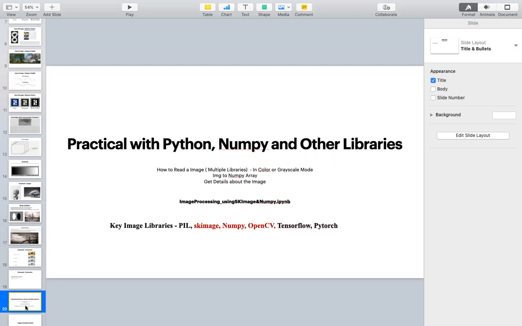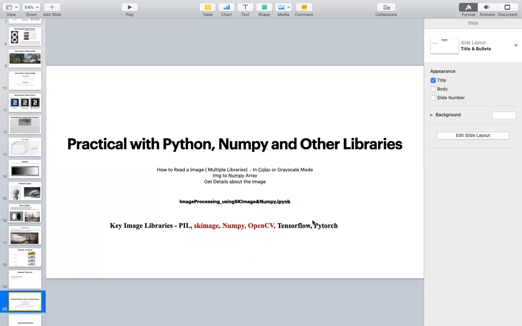In our program for data science and AI, we'll be learning around 50 libraries. Python is one, NumPy is one, Pandas is one, around 50 in the whole curriculum. We learn Python and then, to some extent, the Python related libraries. In image processing, we will be learning about PIL, skimage, and NumPy to some extent, and OpenCV.